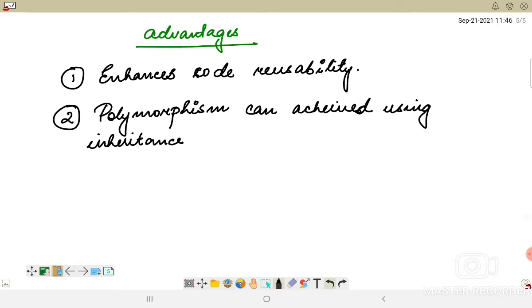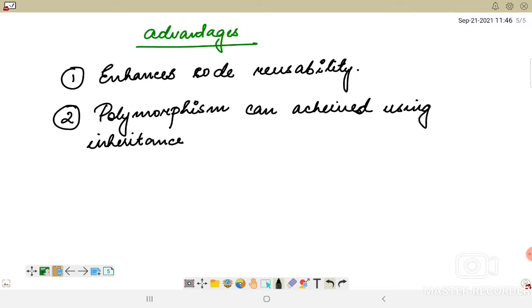So this is a very interesting and important concept, in fact from an interview point of view also, because first of all we have to know why it is needed. The basic need is to reuse the code, and if we want to use polymorphism in our program, we can easily use it.